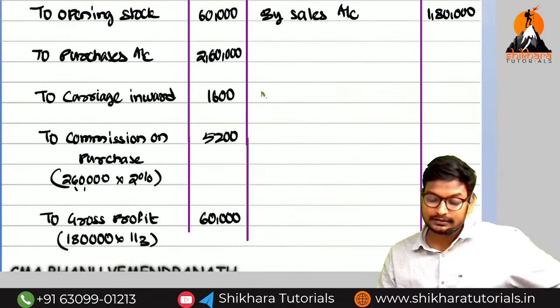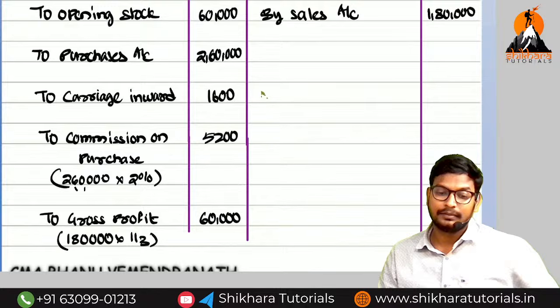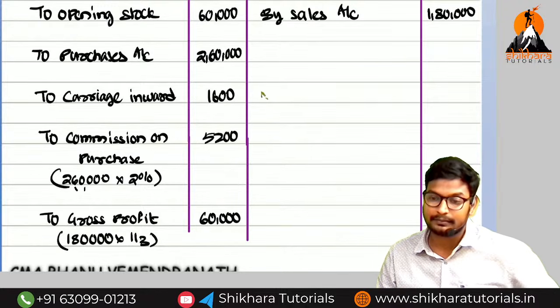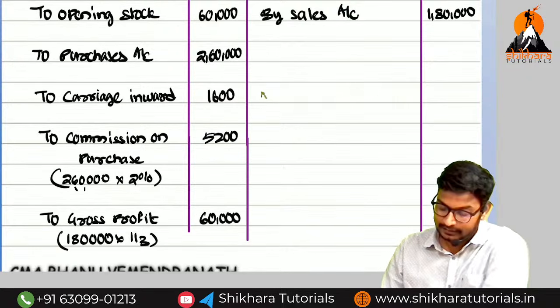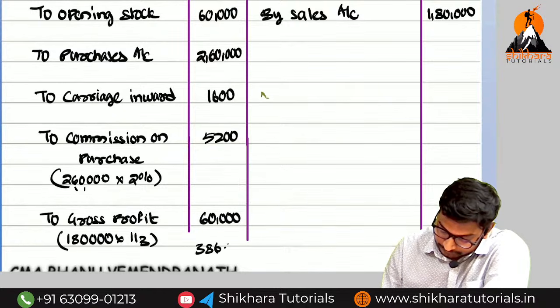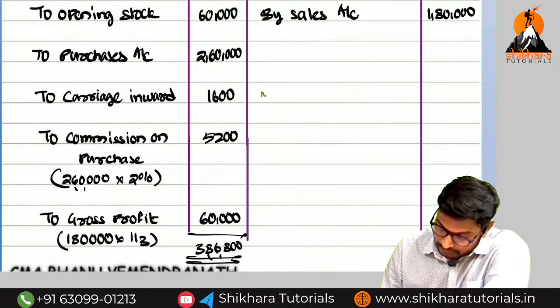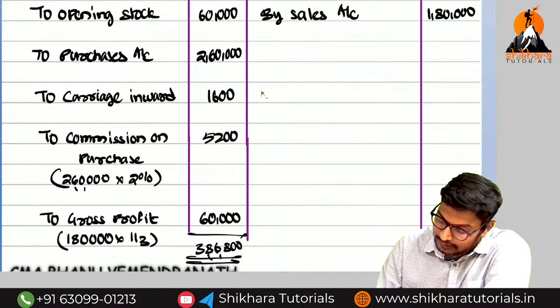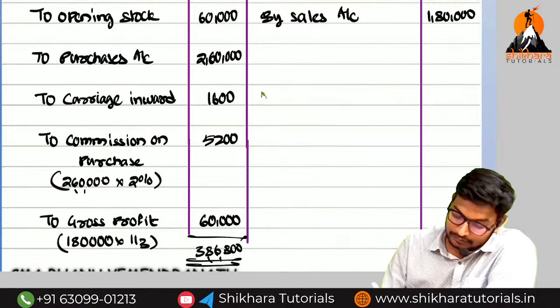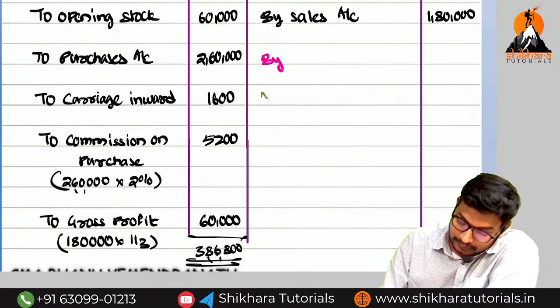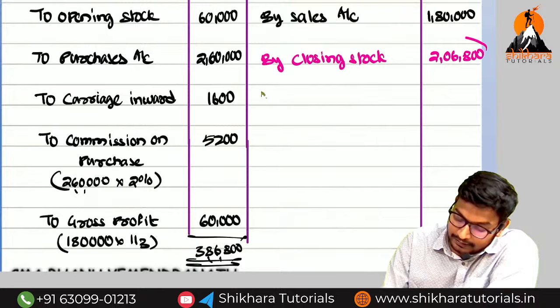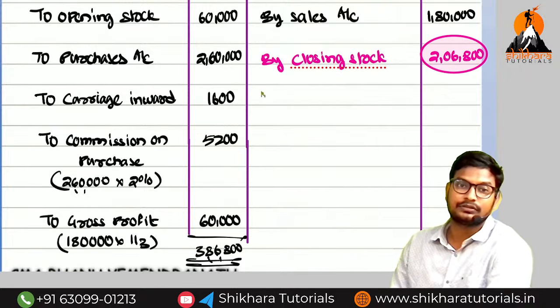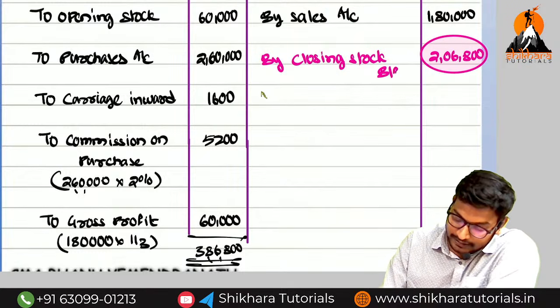So add all this: 60,000 plus 2,60,000 plus 1,600 plus 5,200 plus 60,000 equals 3,86,800. Now, what is the balancing figure? By closing stock, 2,06,800. So this is what? Closing stock as on the date of fire. So this is the balancing figure.